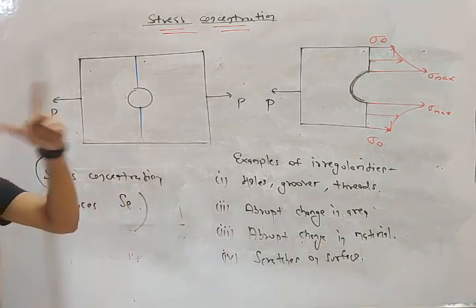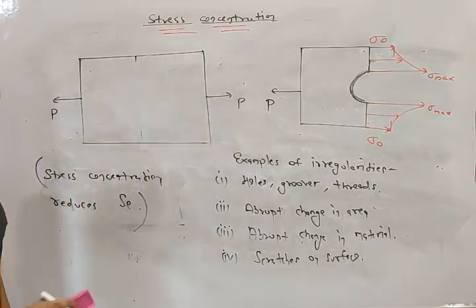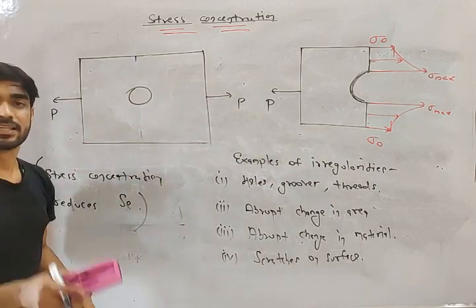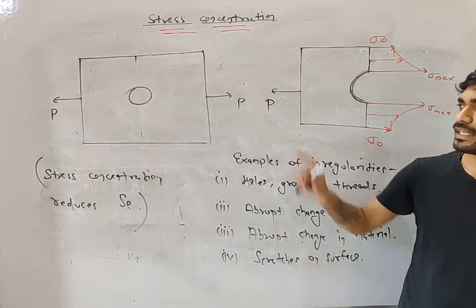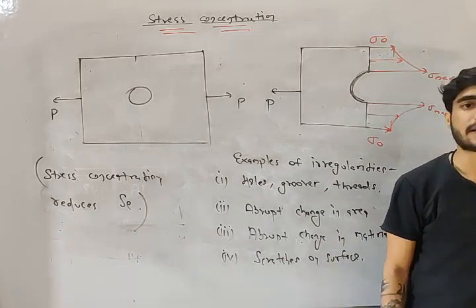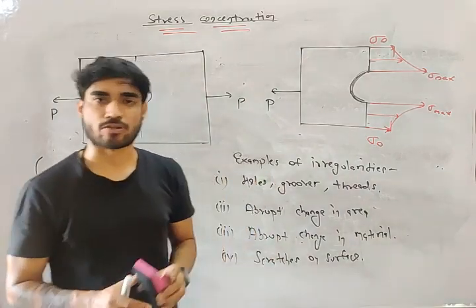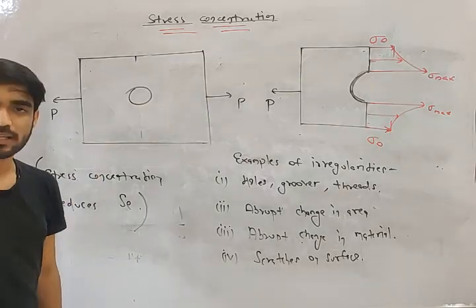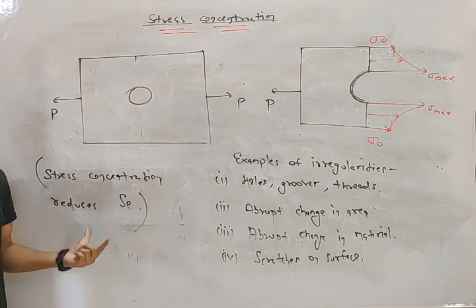If there is stress concentration, Se will reduce. If there is no hole, endurance strength will be more, and if you make a hole, endurance strength will be less. Do you understand this point? Stress concentration reduces the endurance strength of the machine element, my friend. So we have to see there is no stress concentration, but in some cases we can't do anything. If you have to make a hole, then there will be stress concentration, and thus endurance strength will reduce.